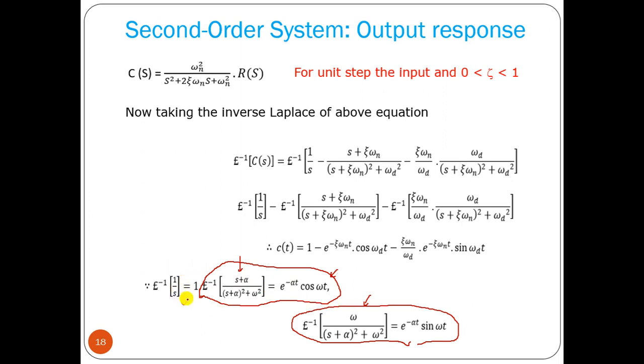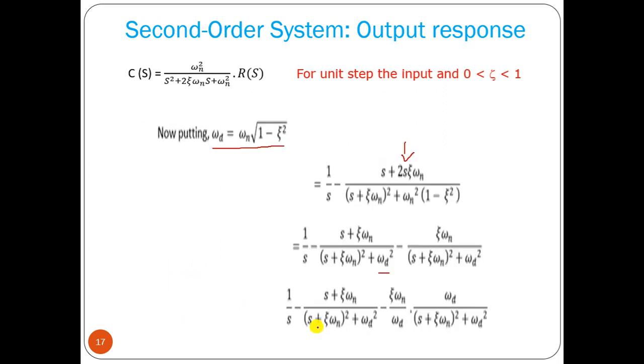1 by s, the inverse Laplace transform is 1, that we know. That's why we are separating it this way. Then omega d should come here, that's why we are multiplying and dividing by omega d. So we can see this is your (s plus a) whole square plus omega d square, and this is your omega divided by (s plus a) square plus omega square. So for these two factors we can do the inverse Laplace transform very easily.